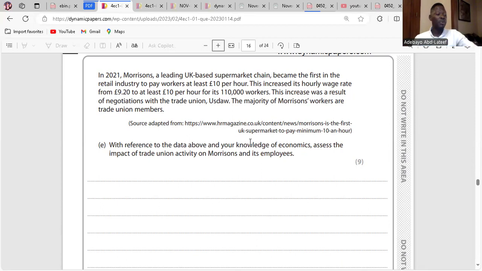Firms are not willing to employ more workers because an increase in wage rate will lead to an increase in cost of production. Firms might respond by laying off workers. Or they just won't hire anymore. They'll keep the same, but they won't hire anymore. So that means unemployment would increase. Clear?